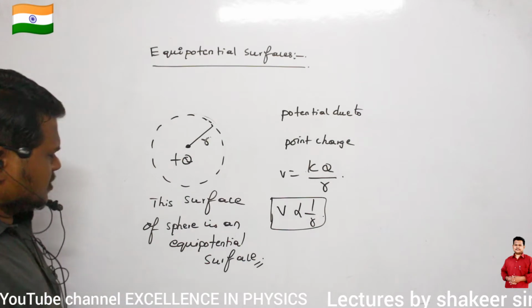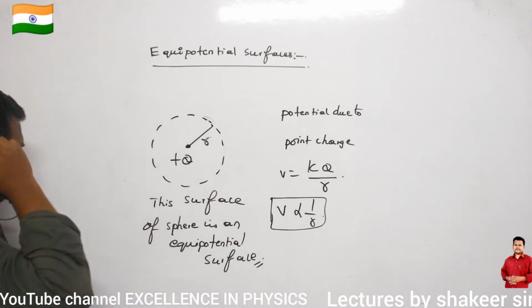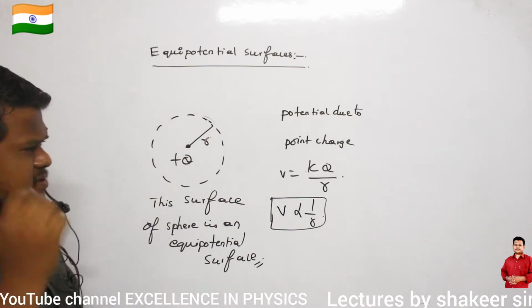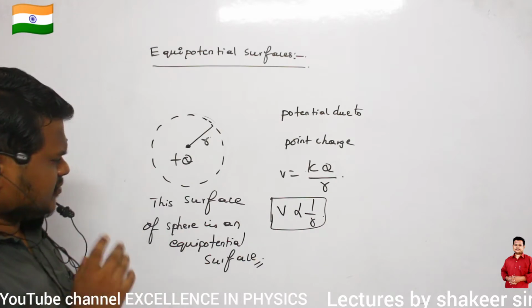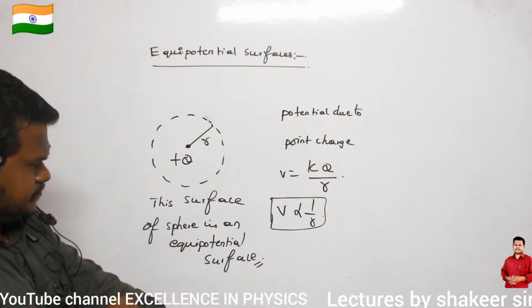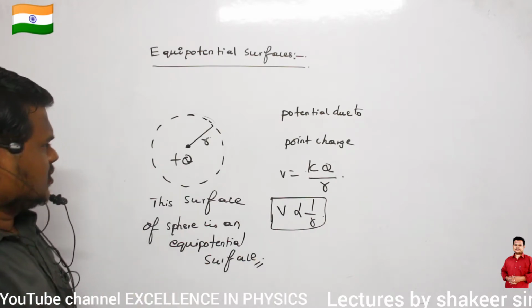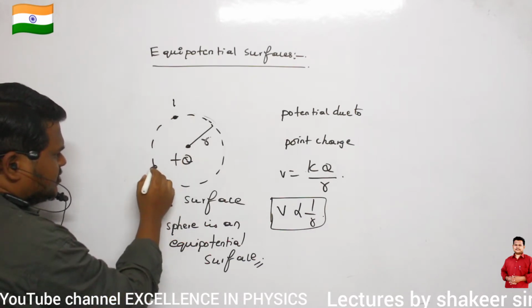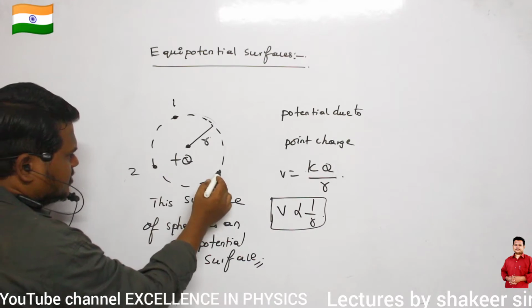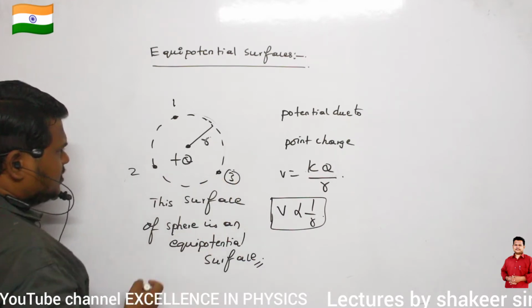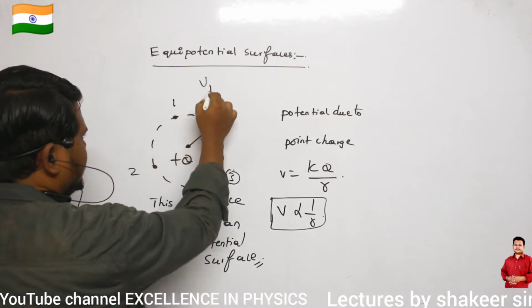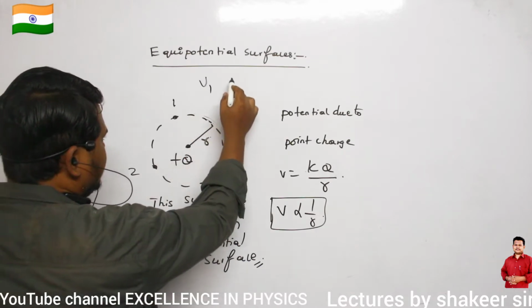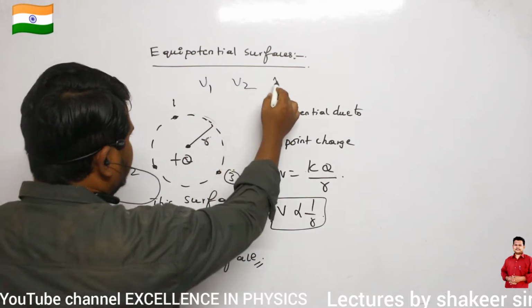So the total surface of this sphere, can I call it an equipotential surface or not? For example, if I take this point 1, point 2, point 3, the potential at these points, let it be V1, V2 and V3.